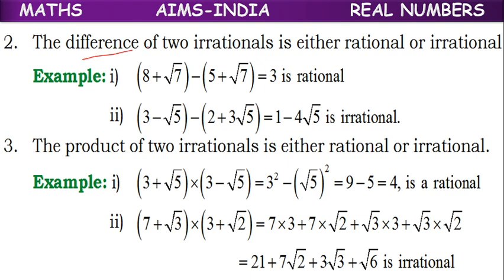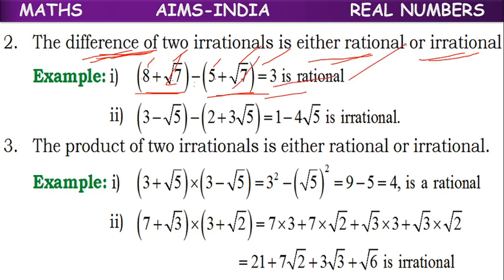Next, the difference. The difference is also either rational or irrational. If we subtract these two, 8 plus root 7 and 5 plus root 7, here in the middle we have a minus sign. So 8 minus 5 is 3. Root 7 minus root 7 cancels. So 3, a rational number. Or if we subtract these two, 3 minus root 5 and 2 plus 3 root 5: 3 minus 2 is 1. Minus root 5 minus 3 root 5 is minus 4 root 5. Irrational. So the difference may be rational or irrational.